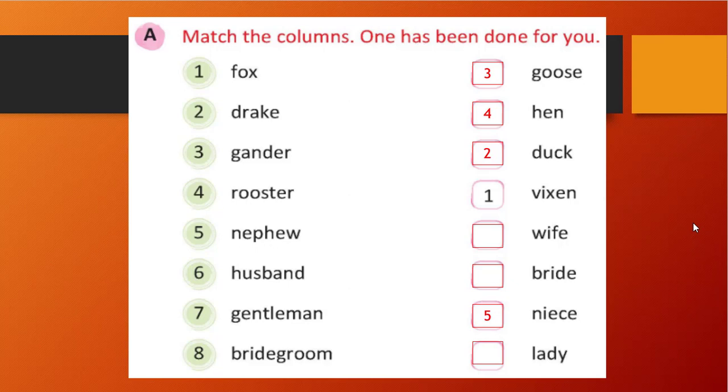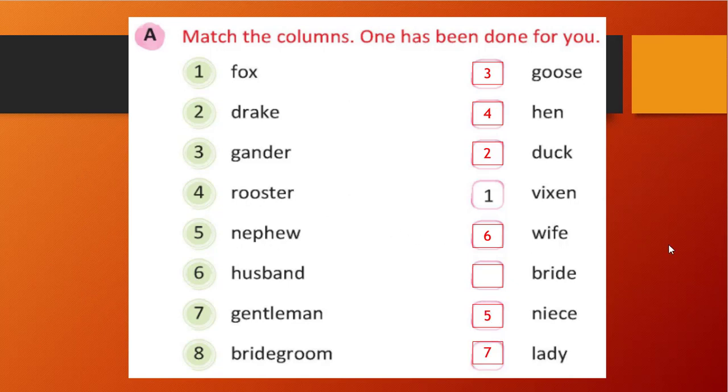Husband, wife, right? Husband is a male, wife is a female. So the husband's opposite is a wife, right? Gentleman, that is masculine. So what will be the feminine? That is a lady. That is the correct answer, lady, right?